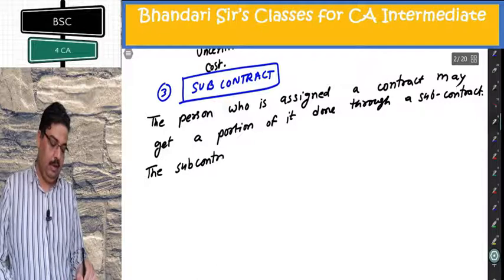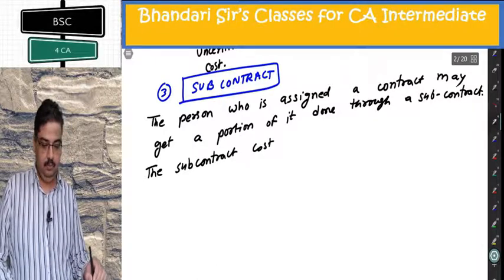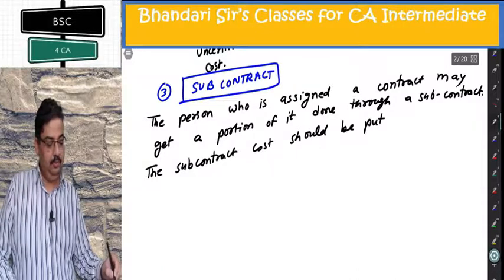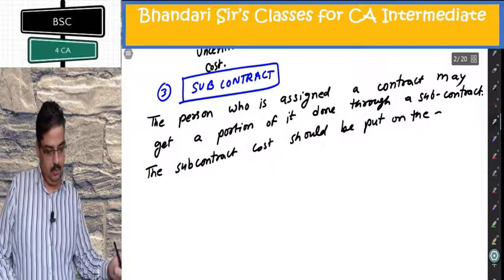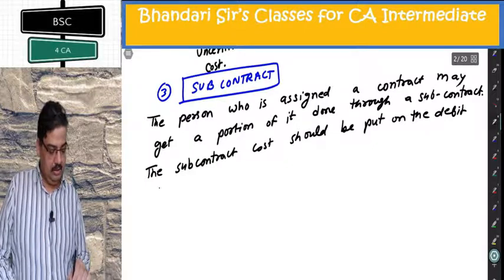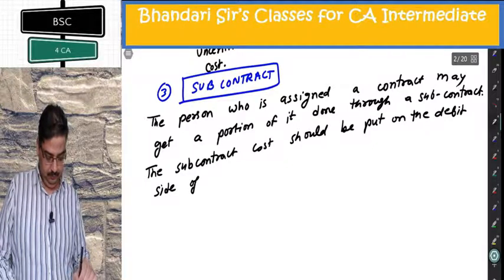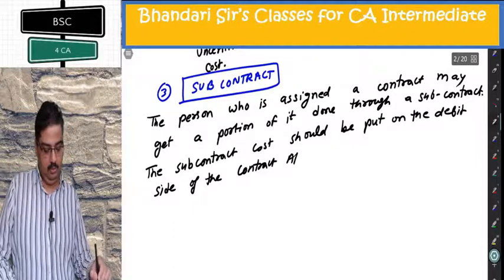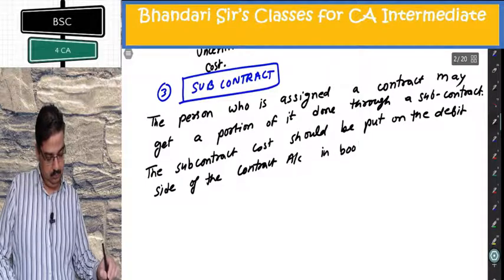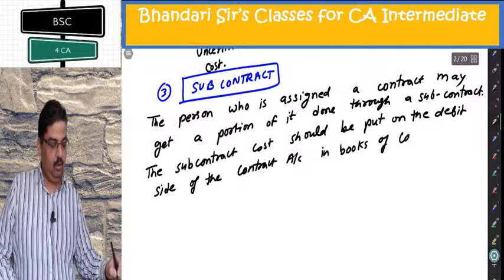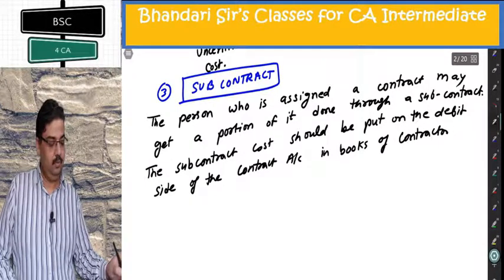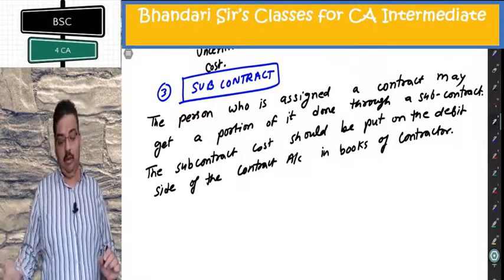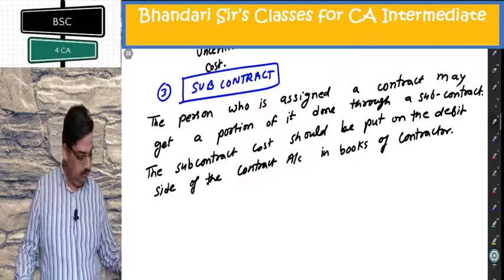The subcontract cost should be put on the debit side of the contract account in the books of the contractor. Only my books you are understanding. In my books, on the debit side of the contract account, I will charge that subcontract cost.